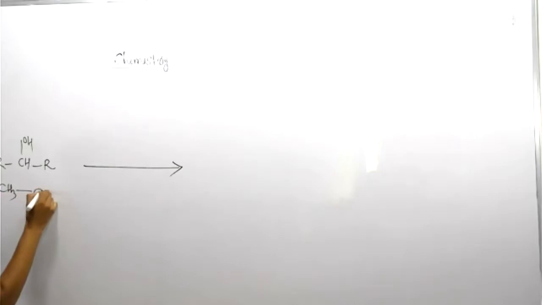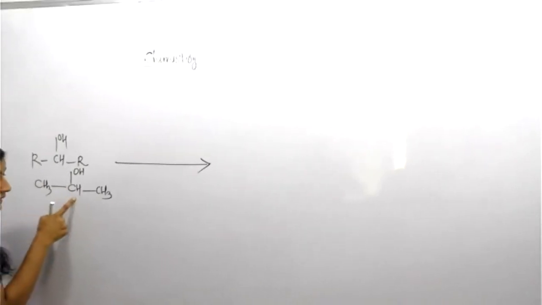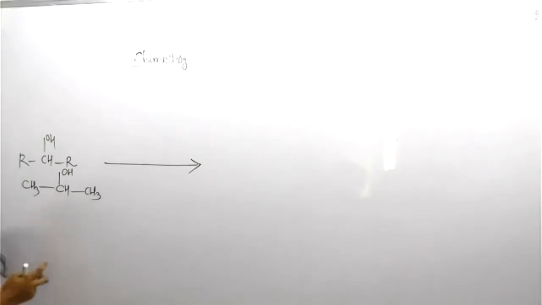Here is also another CH, then CH3. R means alkyl group, and it contains carbon. You are thinking, ma'am, only one carbon is there. It's not like that. This OH group is attached to a carbon. That carbon is attached to how many other carbons? Two. So what about the result? Secondary, ma'am. Secondary.